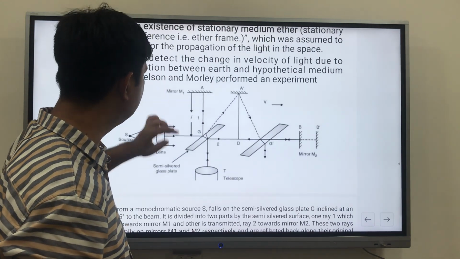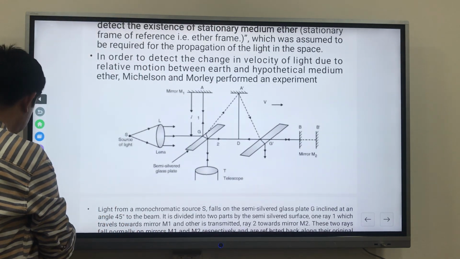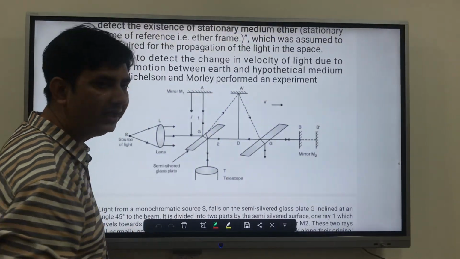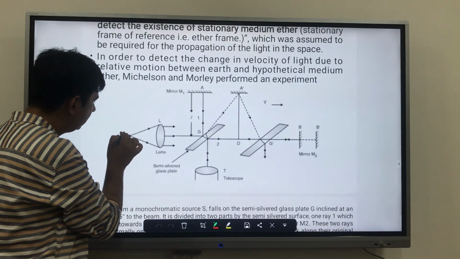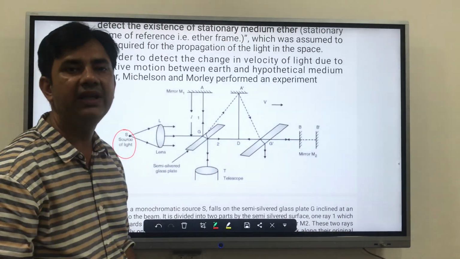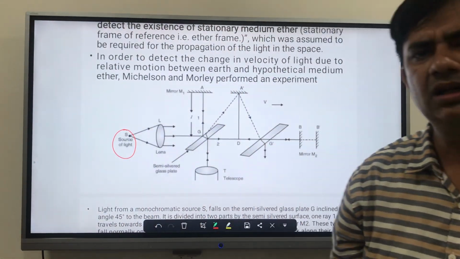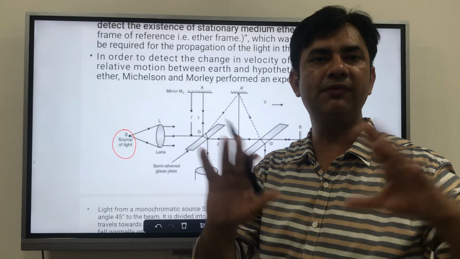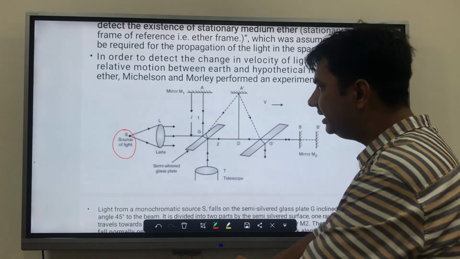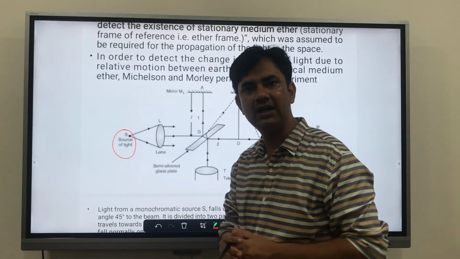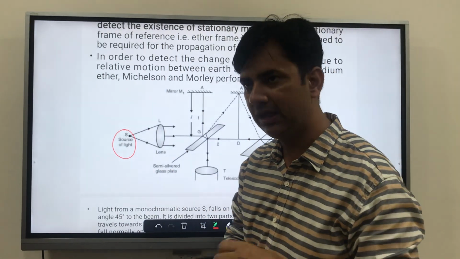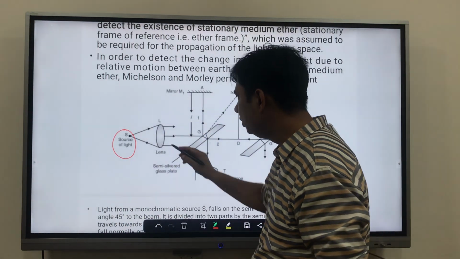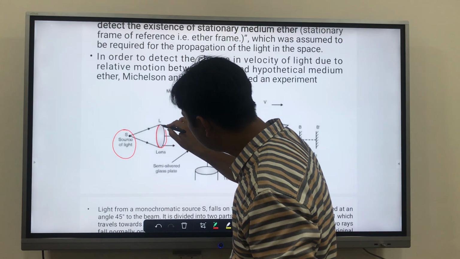They took a source of light, a sun, a lamp or anything. This experiment was performed in a dark room. Because the light rays coming out from the source scatter here and there, they used one lens over here.